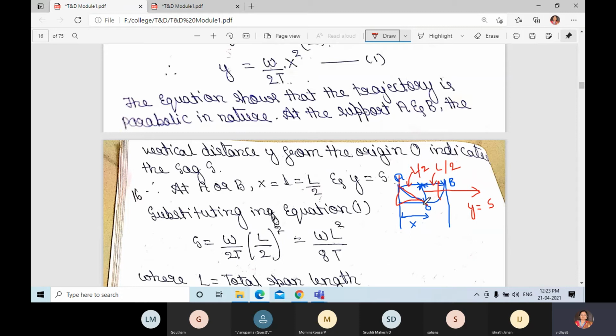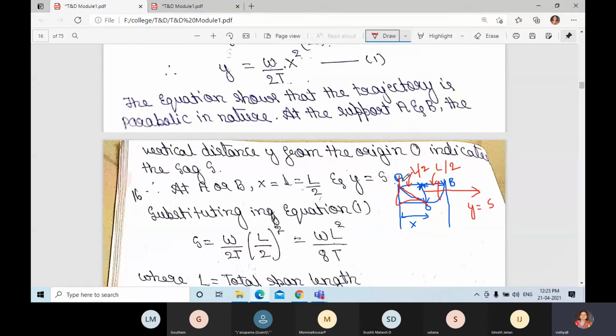Now if you consider that, O is the origin, and A has coordinates x comma y. This will become y, and this will be from O to here, x. So A coordinates are x comma y. What do you mean by y? Y is equal to S. And what about x? X is nothing but capital L by 2. That you need to substitute here.